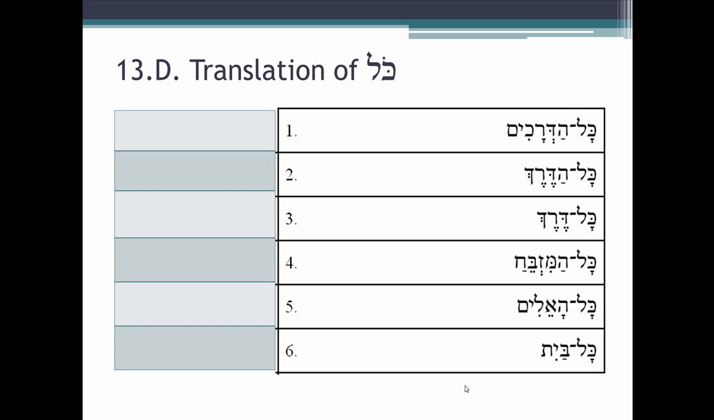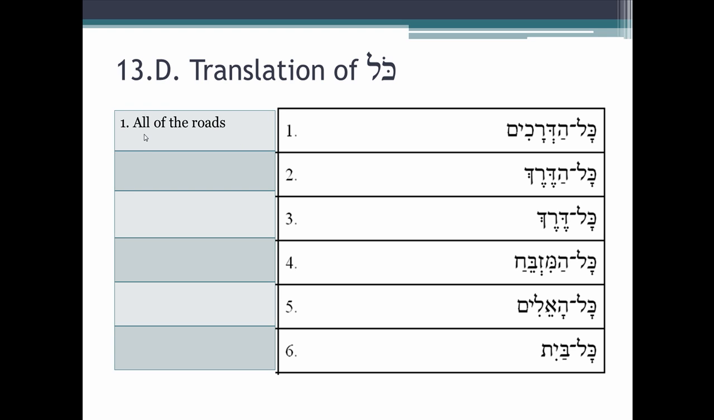Translation of kol, number 13d. Kol can mean all, every, or whole. And in this case, it's really going to depend on the number of the noun, whether it's singular or plural, and whether the noun has a definite article, whether we have to deal in English with the word the. Because the trick with kol, it's not really a trick, this is actually very easy, is of the meanings all, every, or whole, which one sounds best in English? Okay, let's go through them. Number 1, all of the roads, kol ha-derakim. Well, we wouldn't say every of the roads, and we wouldn't say whole of the roads. You get it? Very simple English. It's the only one that makes sense.